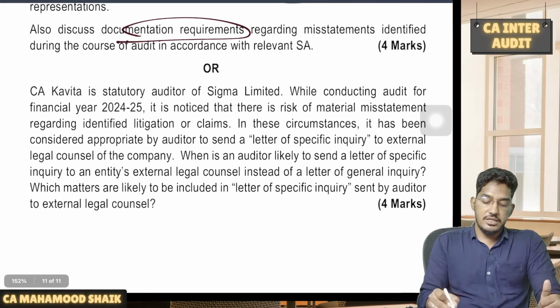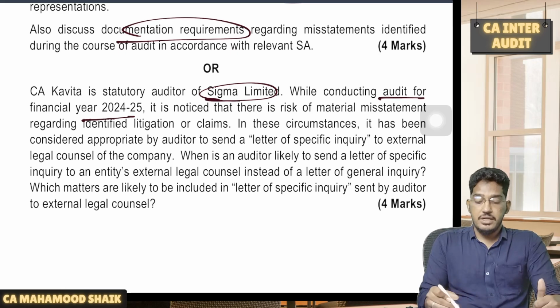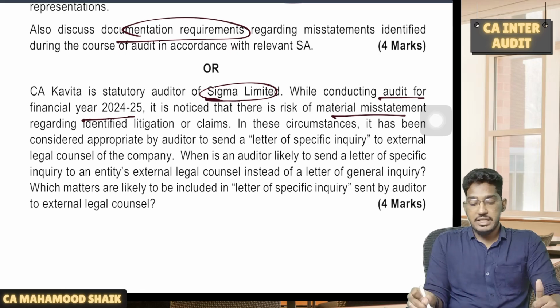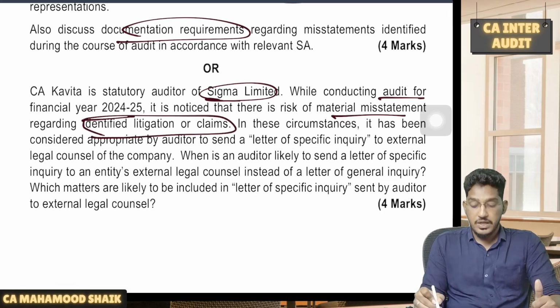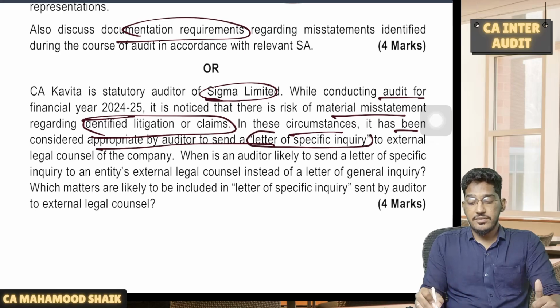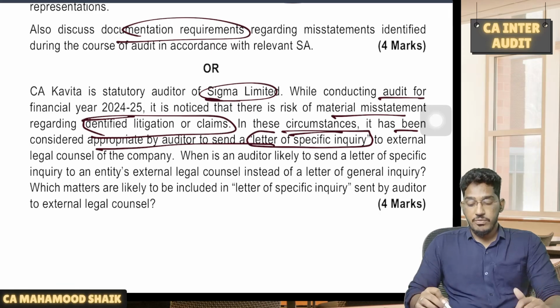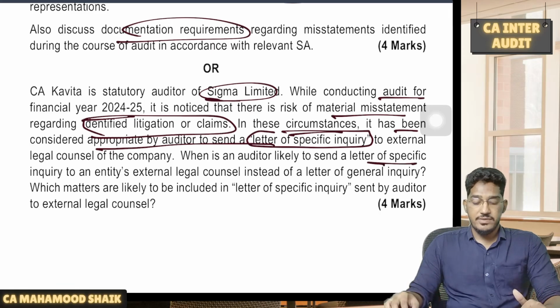Next, CA Kavita is statutory auditor of Sigma Limited. While conducting audit for the financial year 24-25, it is noticed that there is a risk of material misstatement regarding identified litigation or claims. In those circumstances, it has been considered appropriate by the auditor to send a letter of specific inquiry to external legal counsel of the company. When is an auditor likely to send a letter of specific inquiry?